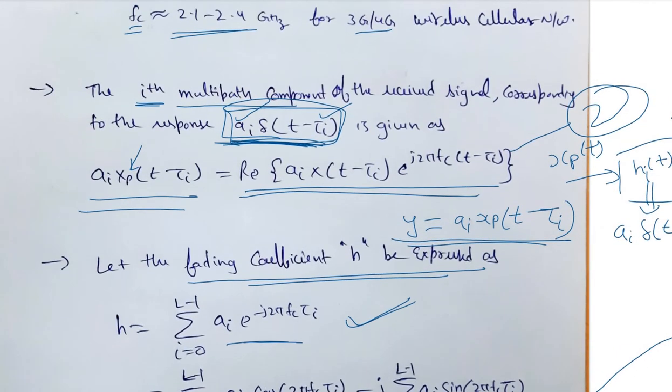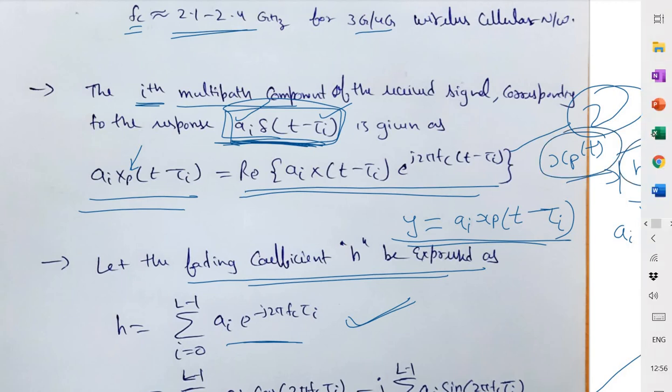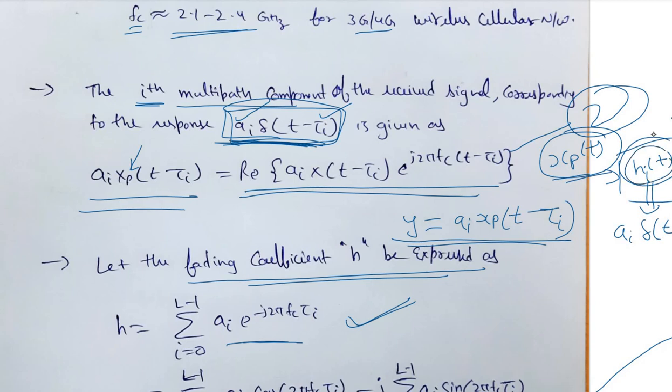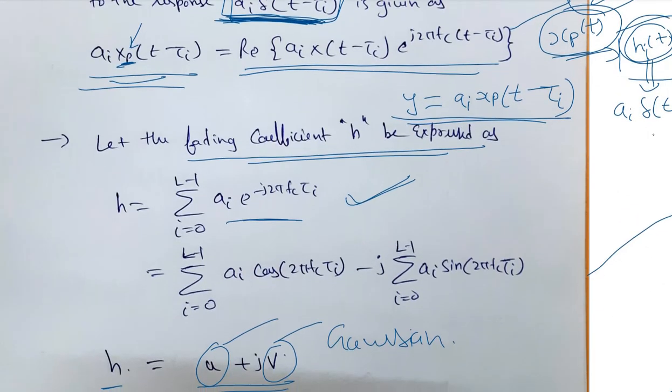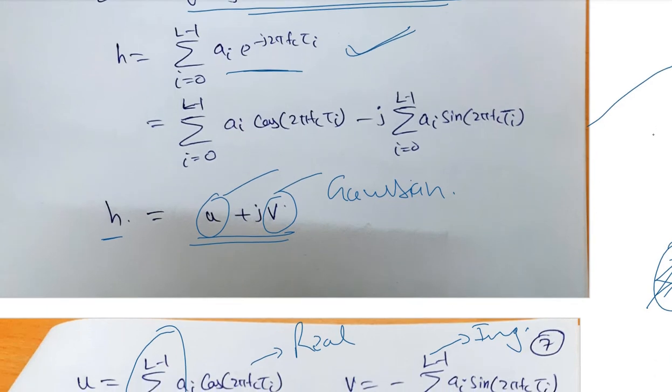Whenever the bandpass signal transmits through this channel with response h(t), the output would be the sum of a_i x_p(t minus tau_i), that is x_p convolved with h(t). h(t) for the ith path is a_i delta(t minus tau_i). Substituting this and the standard expression of the bandpass signal, we get that h is a complex fading coefficient having a real and imaginary part.